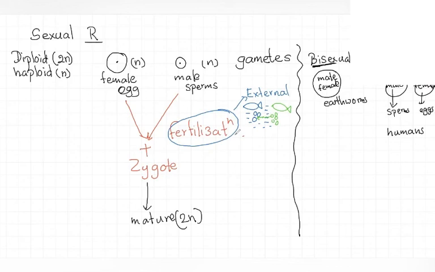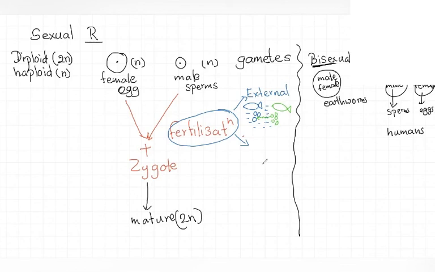Then we will go to the next type, the second way. External fertilization occurs in aquatic organisms, but think now that in evolution, organisms moved to terrestrial environments later on.